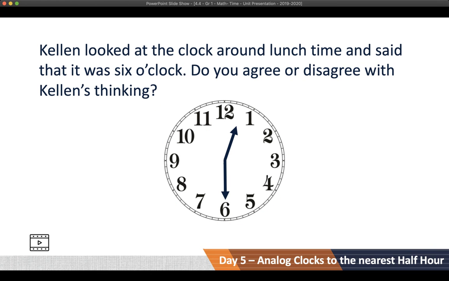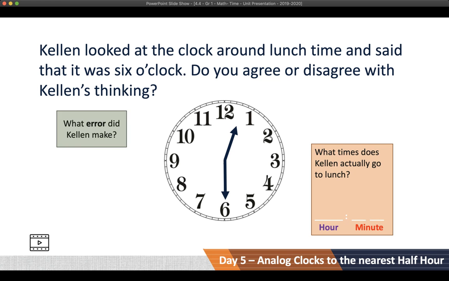Kellen looked at the clock around lunchtime and said that it was 6 o'clock. Do you agree or disagree with Kellen's thinking? Take a moment and think about whether or not you think Kellen is right. So I disagree with Kellen. It is not 6 o'clock.